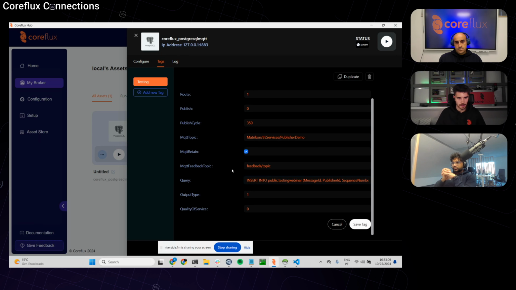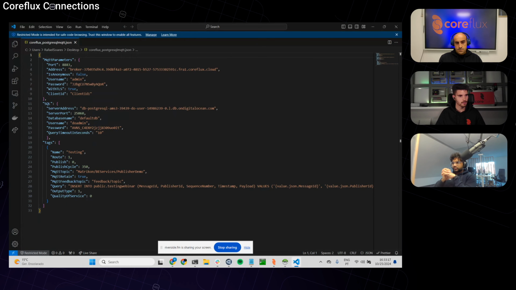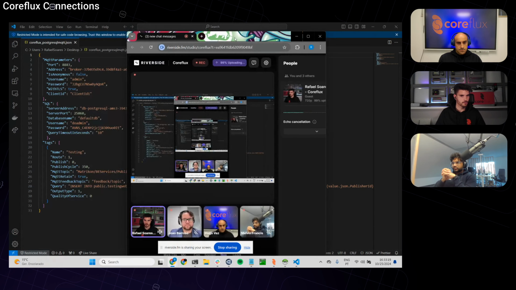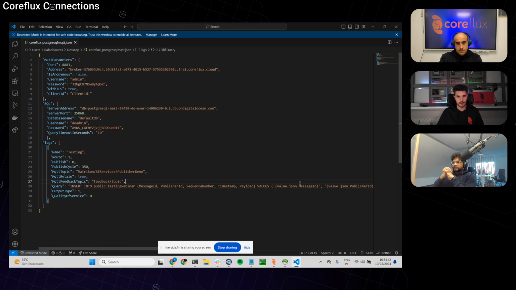Talking a bit about the query, maybe this part I'm gonna show on the JSON, or maybe after João can show a picture or something to be more clear. Here it's the columns that we're gonna put our data in, but the main thing that I want to focus on is the wildcards that CoreFlux handles.